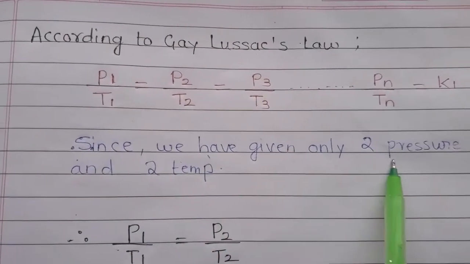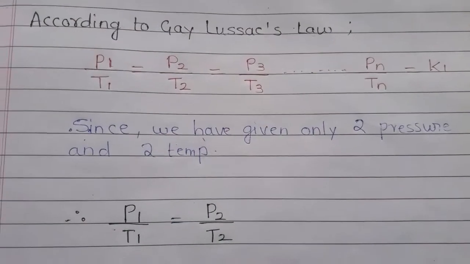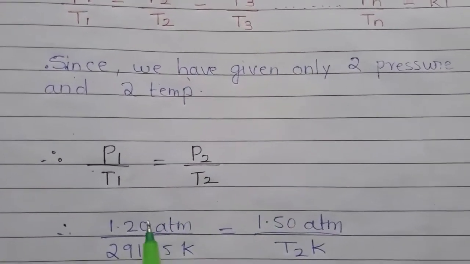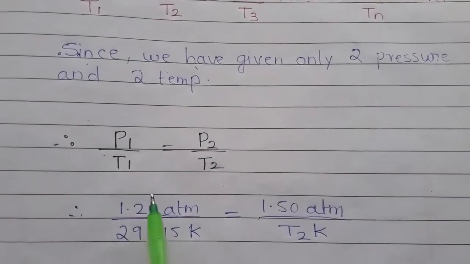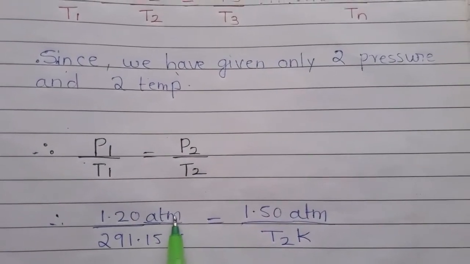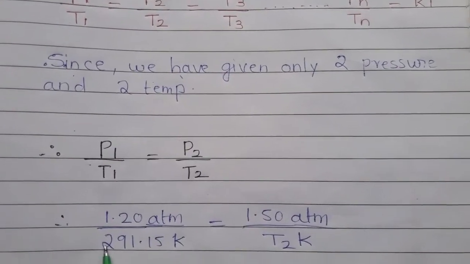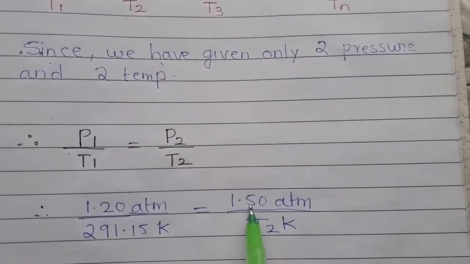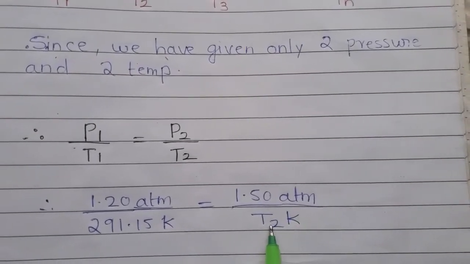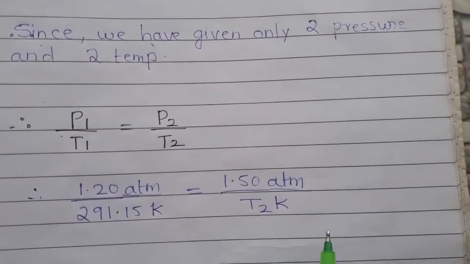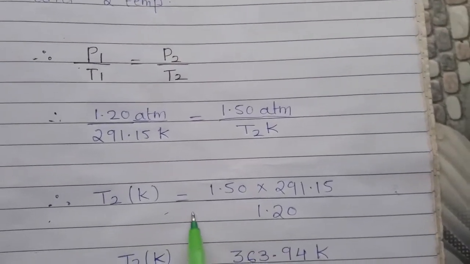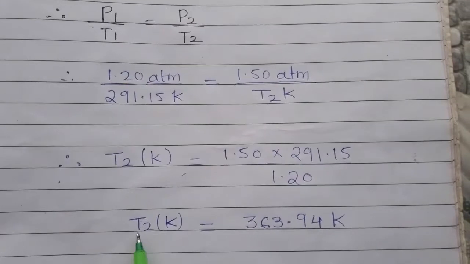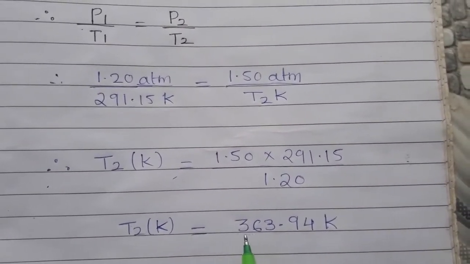Since we have only two pressures and two temperatures, we will take the formula as P1 by T1 equals P2 by T2. Simply we will substitute the value of pressure 1 as 1.20 atmospheric pressure and temperature 1 in Kelvin, which is 291.15 Kelvin, equals second pressure, which is 1.50, and we need to calculate the second temperature. We will solve this mathematically.